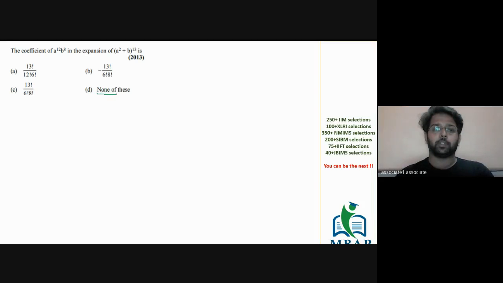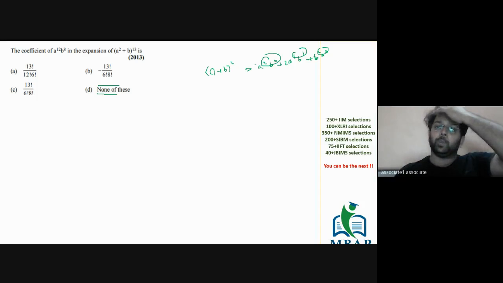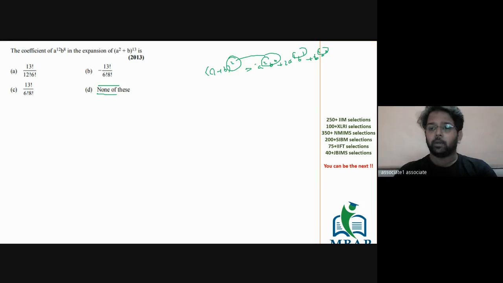The answer for the given question is none of these. I'll tell you why. If you have a plus b the whole square, the expression is a square b0 plus 2a1 b1 plus b2 a0. The sum of the powers of the individual variables adds up to the total power, which is a plus b the whole square.